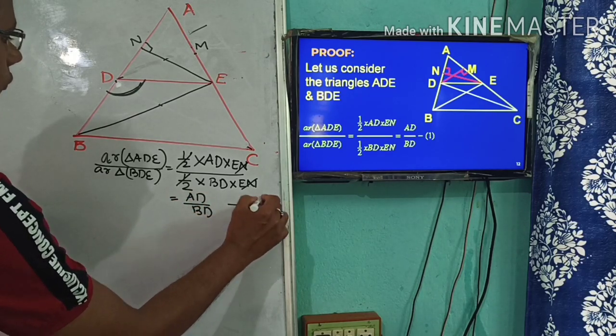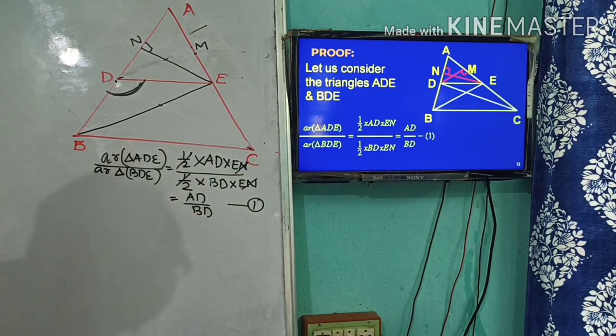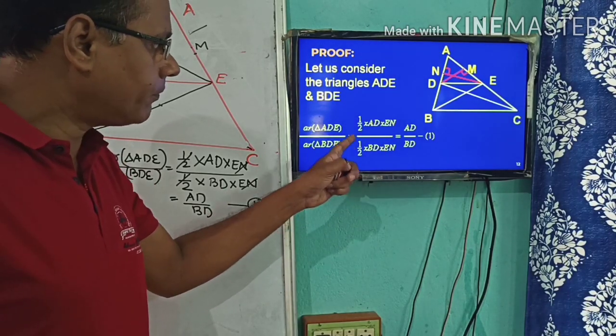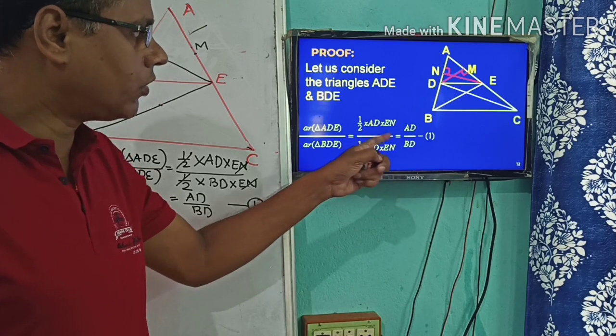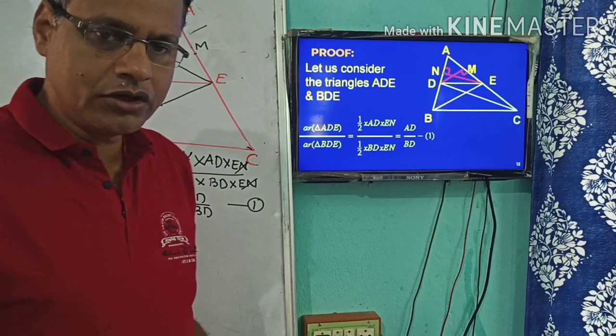Keep it as equation 1. So area ADE by area BDE will be equal to half AD into EN divided by half BD into EN, which is equal to AD by BD. Consider this as equation 1.